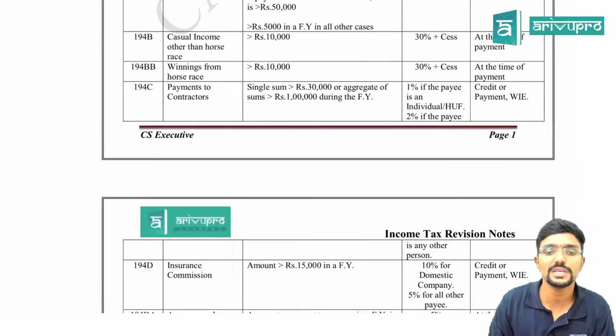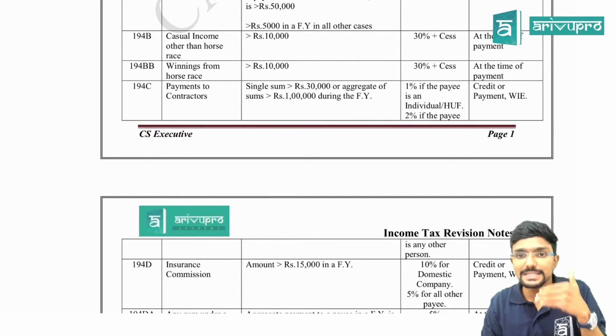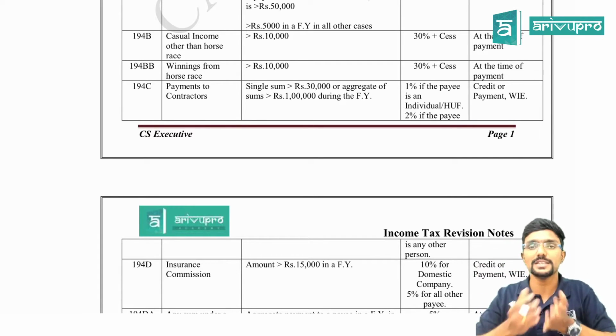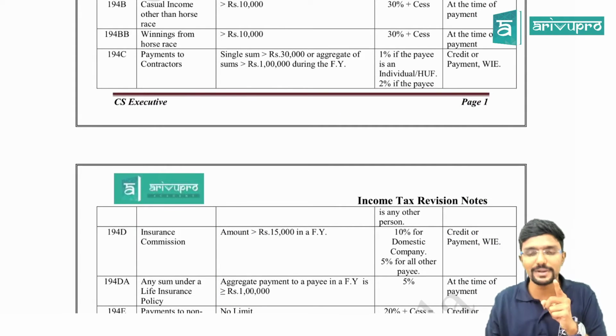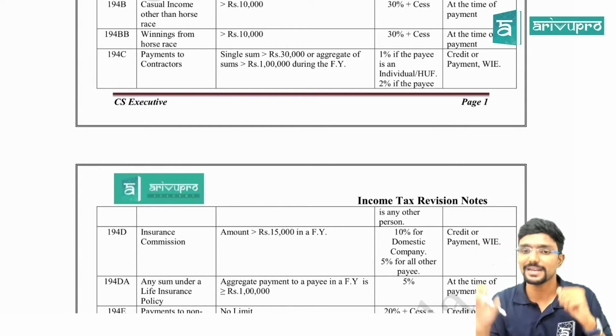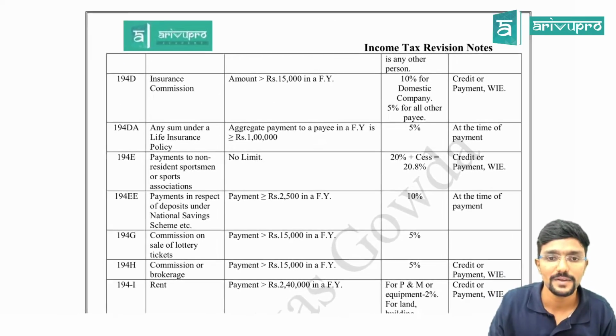Then 194C, payment to contractors, C for contractors. If the single payment is more than 30,000, or the aggregate of payments throughout the year is more than 1 lakh, TDS has to be deducted at 1% if the payee is an individual or HUF, and 2% if the payee is any other person like a company or partnership firm. When? At credit or payment, whichever is earlier.